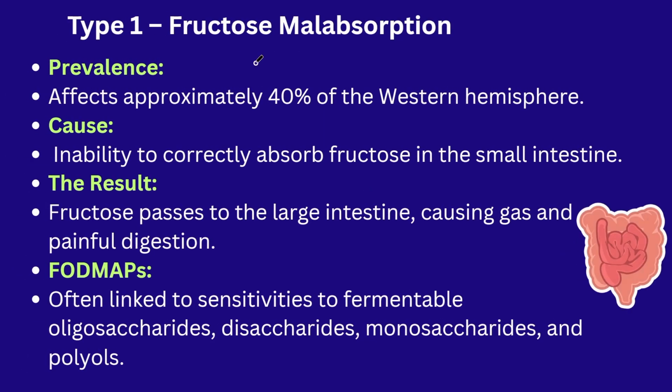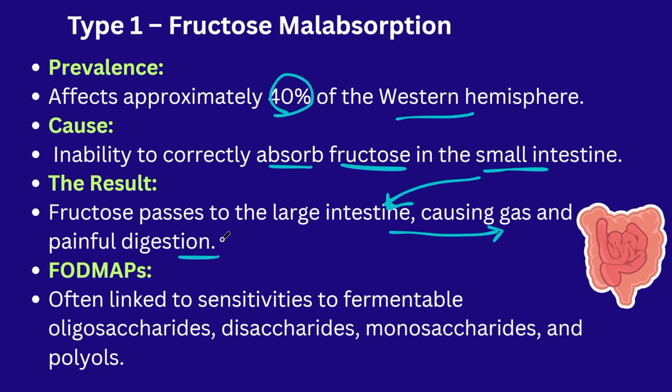It is seen in 40% of people in the Western Hemisphere, where the fructose cannot be digested in the body. It cannot be absorbed, so from the small intestine this fructose travels to the large intestine. In the large intestine, it will produce gas and also painful digestion, because fructose will interact with the bacteria present in the large intestine.